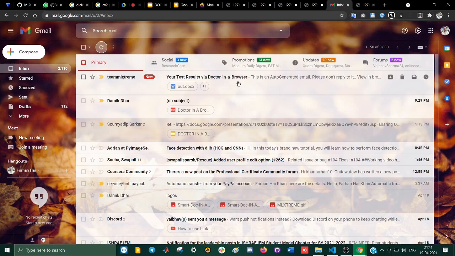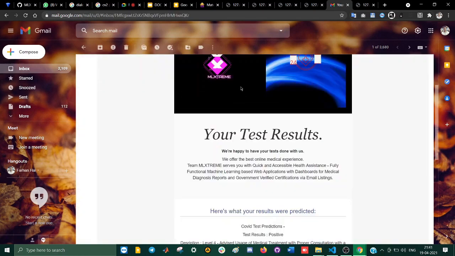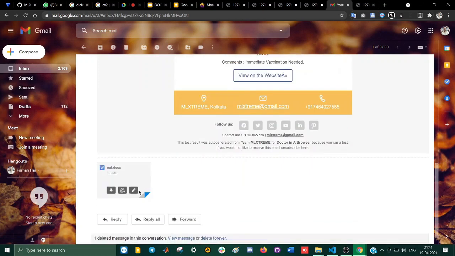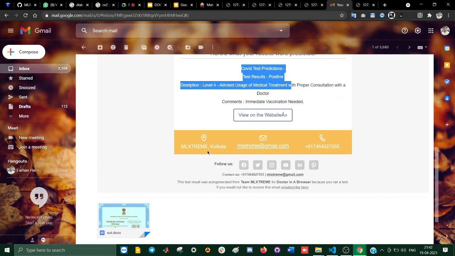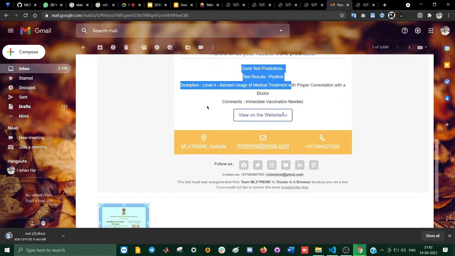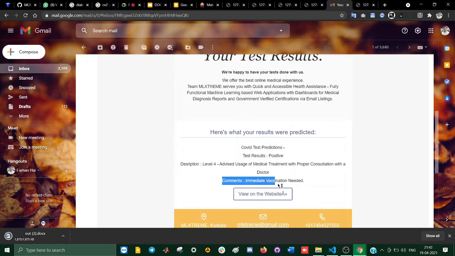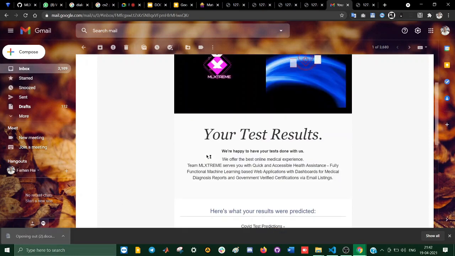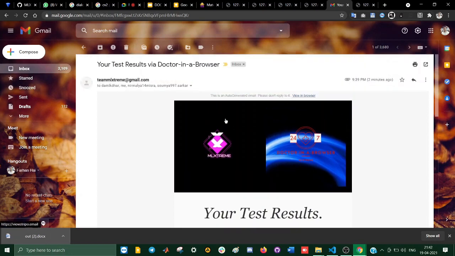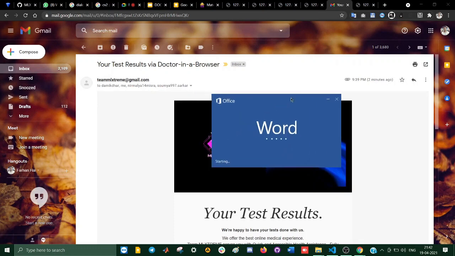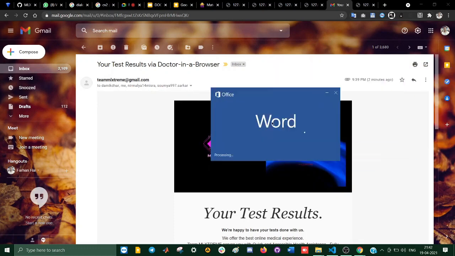Now going back to the mail, this is the automated mail that we are getting. It says COVID test predictions, test results positive, and it has a docx attached to it, which we can download and see. It's the certificate that is generated. It says that very immediate vaccination is needed and you are critical level 4. These are the messages that can help patients and doctors for quick diagnostics and quick analysis, and this is what we'll expect here.